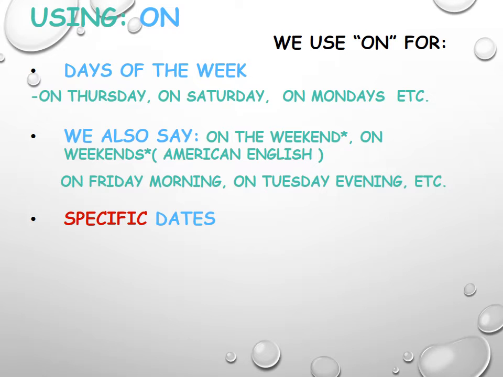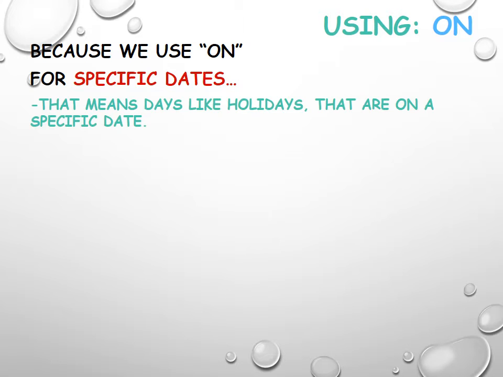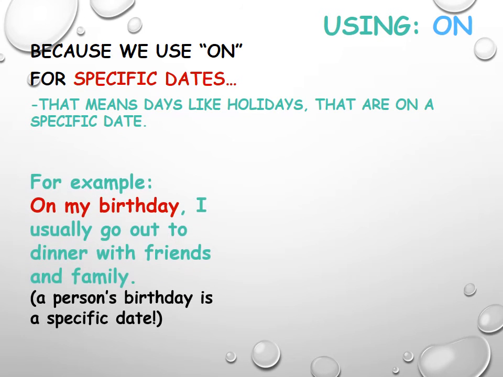We use on for specific dates: on March 12th, on May 1, 2010. So anything that can be specifically marked on a calendar. As well, we can use on for days like holidays that are on a specific date. For example, on my birthday, I usually go out to dinner with friends and family.